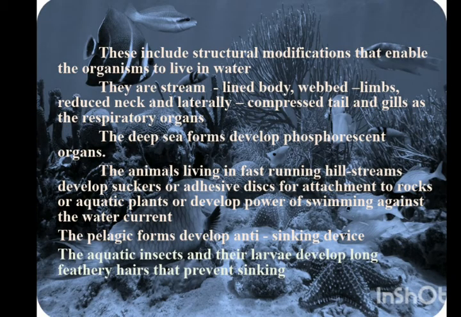These include structural modifications which enable the organisms to survive in water. They are a streamlined body, webbed limbs, reduced neck and laterally compressed tail, and gills which are used as respiratory organs. The animals living in fast-running hill streams develop suckers or adhesive discs for attachment to rocks or aquatic plants, or develop power for swimming against the water current. The pelagic forms develop anti-sinking devices. The aquatic insects and their larvae develop long feathery hairs that prevent sinking.